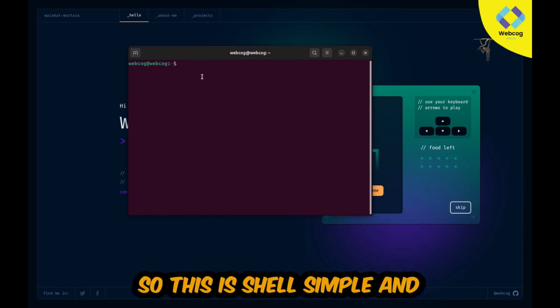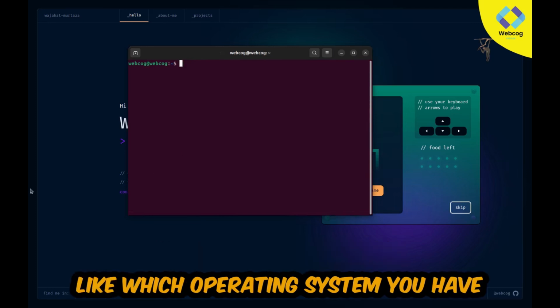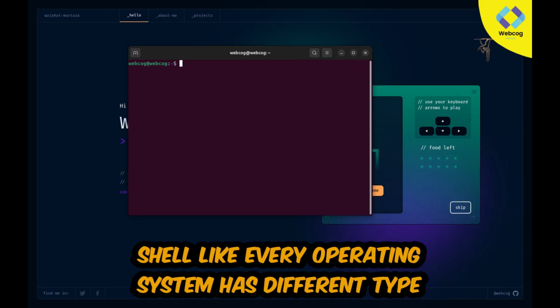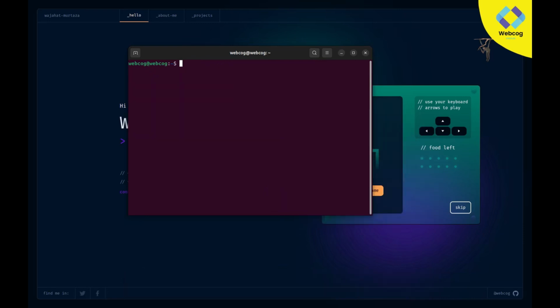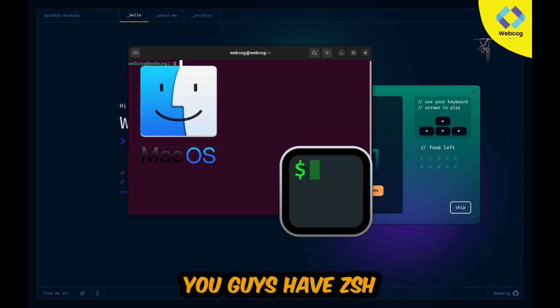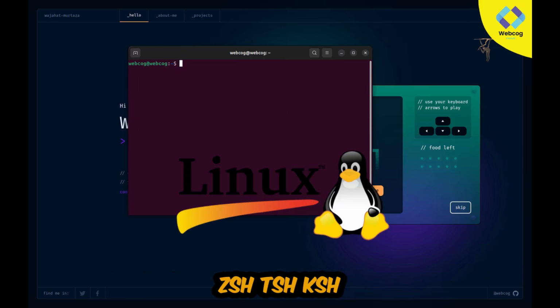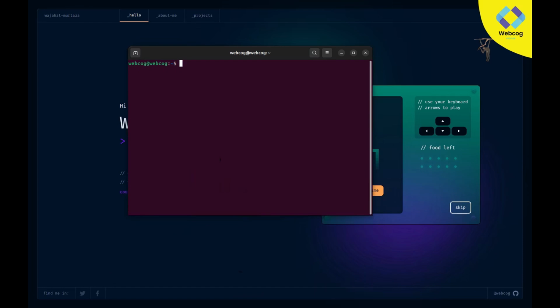So this is shell, simple, and it totally depends on your operating system, like which operating system you have. Every operating system has a different type of shell. Like if you are in Windows, you have PowerShell and command prompt by default, and in Mac OS you have ZSH, and in Linux you have Bash, ZSH, TSH, KSH, SH, and many more types of shells there.